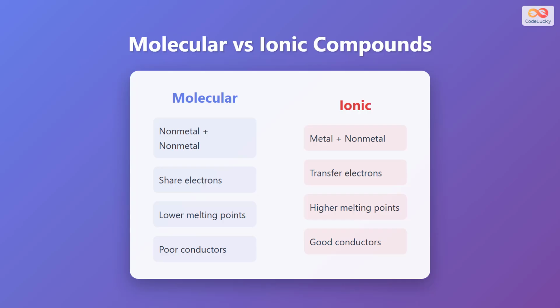It's important to understand how molecular compounds differ from ionic compounds. Molecular compounds form between nonmetal and nonmetal atoms through electron sharing, while ionic compounds form between metal and nonmetal atoms through electron transfer. Molecular compounds have lower melting points because the forces between molecules are relatively weak, whereas ionic compounds have higher melting points due to strong electrostatic attractions in their crystal lattice. Additionally, molecular compounds are poor conductors of electricity in any state, while ionic compounds conduct electricity when melted or dissolved because of their mobile ions.